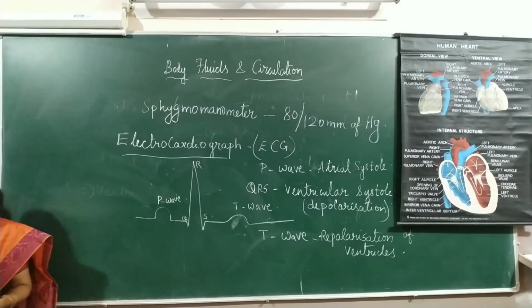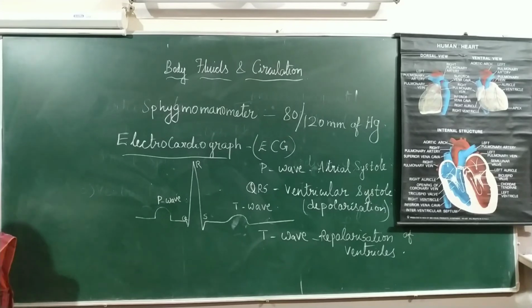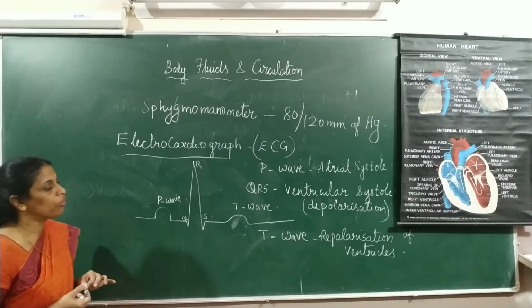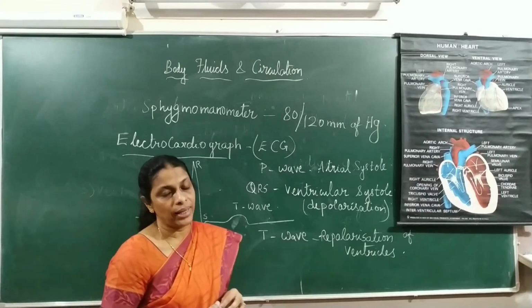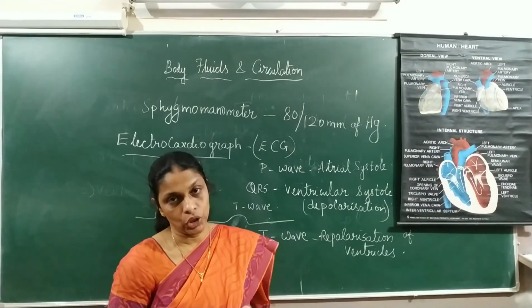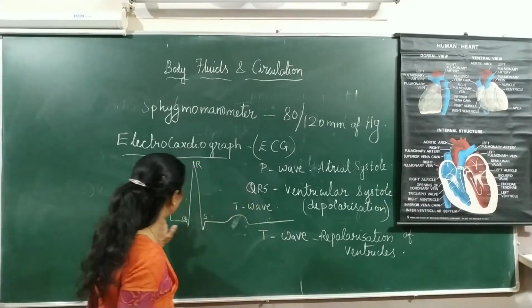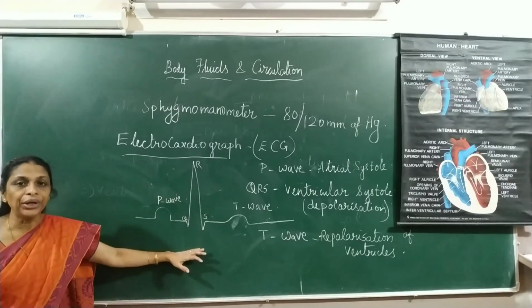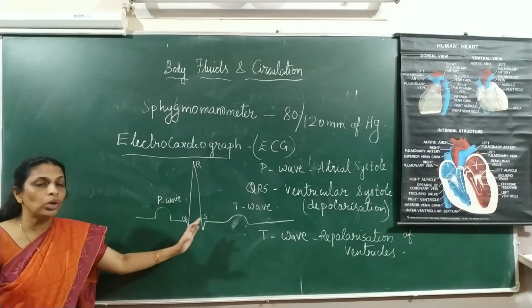So P wave represents the atrial systole or the electrical excitation of the atria. QRS complex represents the ventricular systole or depolarization of ventricles, and T wave represents the repolarization of ventricles, also called the ventricular diastole. So that is all about the electrocardiograph and the electrocardiogram.